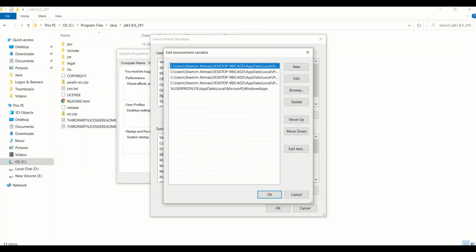Edit it and add the variable with percentage sign, followed by backslash and bin directory.